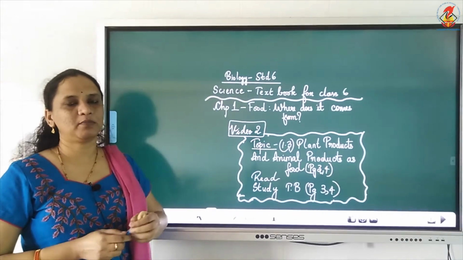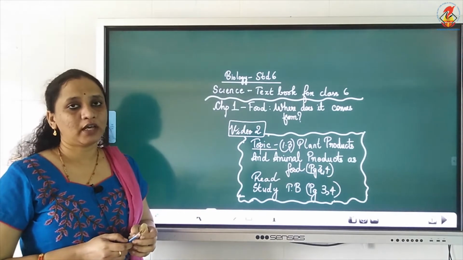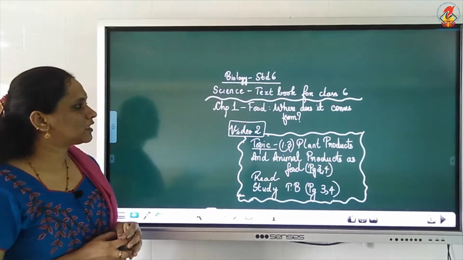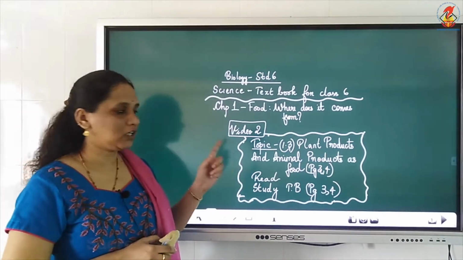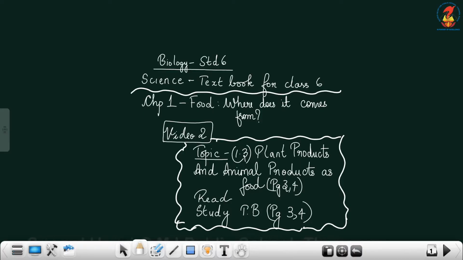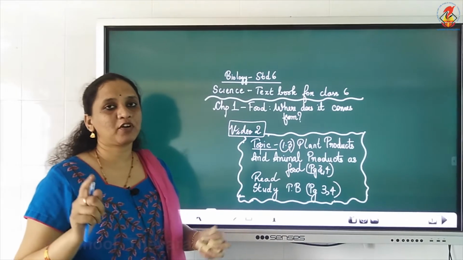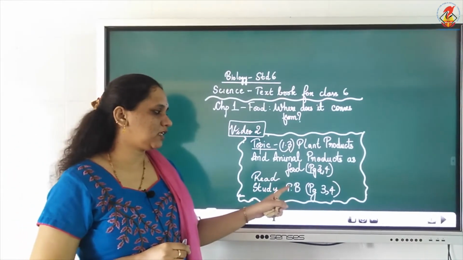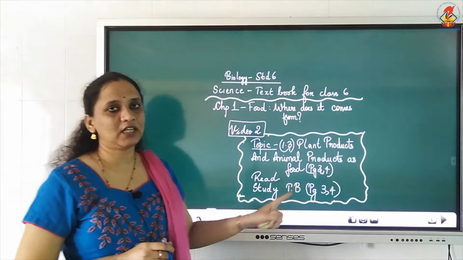Hello children, we will be starting and continuing from chapter 1. So in this video we will be dealing with the topic plant products and animal products as food. You have to refer page 3 and 4. You have to read and study the textbook page 3 and 4.